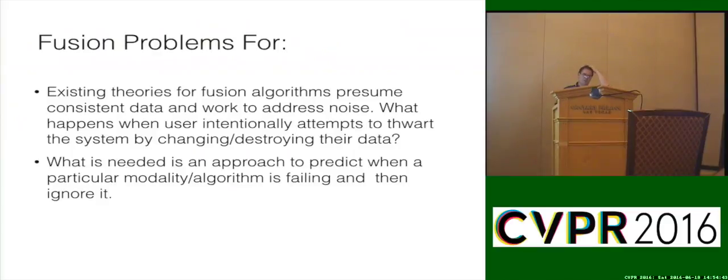So in terms of fusion problems, one of the nice things about this is existing theories for fusion presume consistent data. So we come back to open set. What happens when I'm doing fusion when one of my algorithms just goes bonkers? It sees something that it doesn't know how to handle. Now what happens in my fusion algorithm? So what happens if somebody's trying to defeat my system by changing their data, and this is not a completely made up thing? We need an algorithm that can predict that a modality is failing and ignore it.